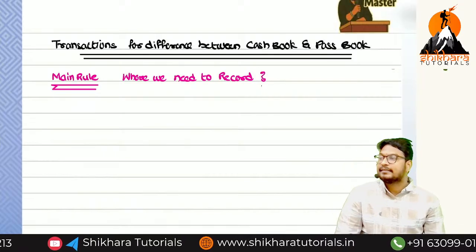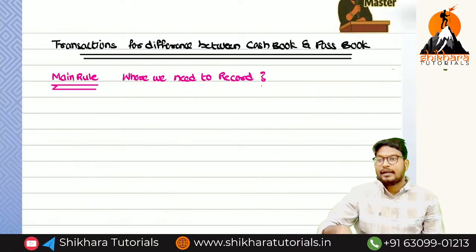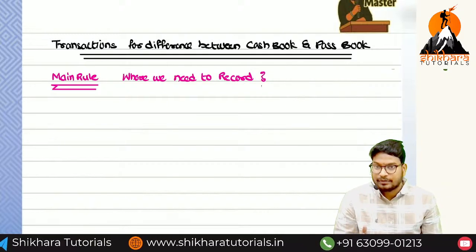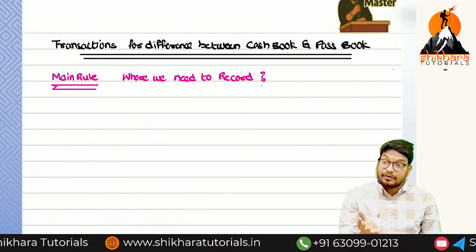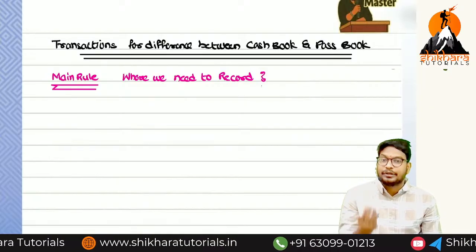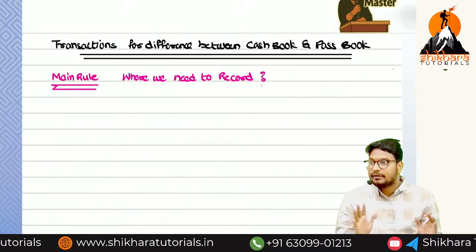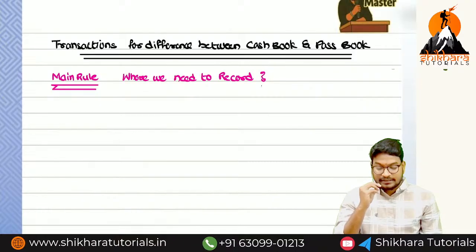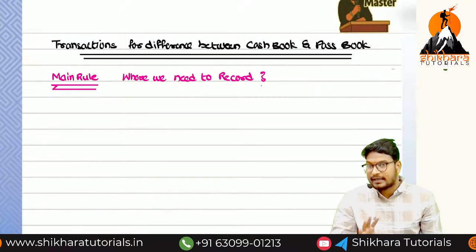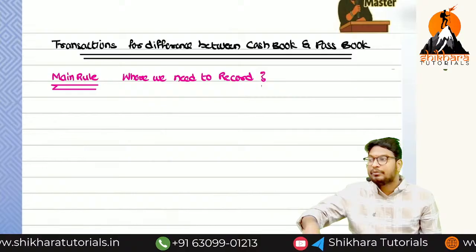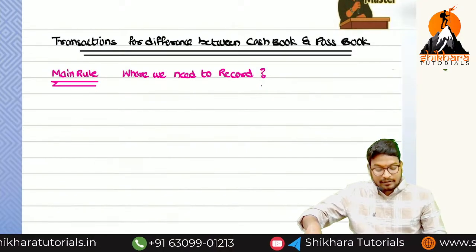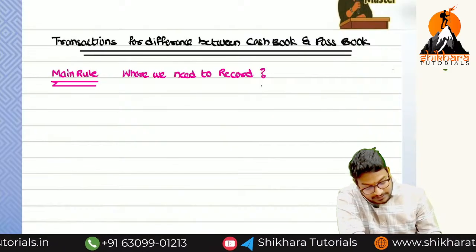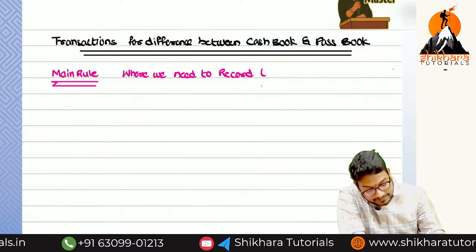They will give the transactions, and we have to open the two books, the passbook and the cash book. We are going to identify whether that particular transaction we have to record in the cash book or in the passbook. First try to understand this one. Next we can discuss the add or less. Now, add or less is a different point. Don't think about add or less now. We are thinking about where we need to record the transaction.